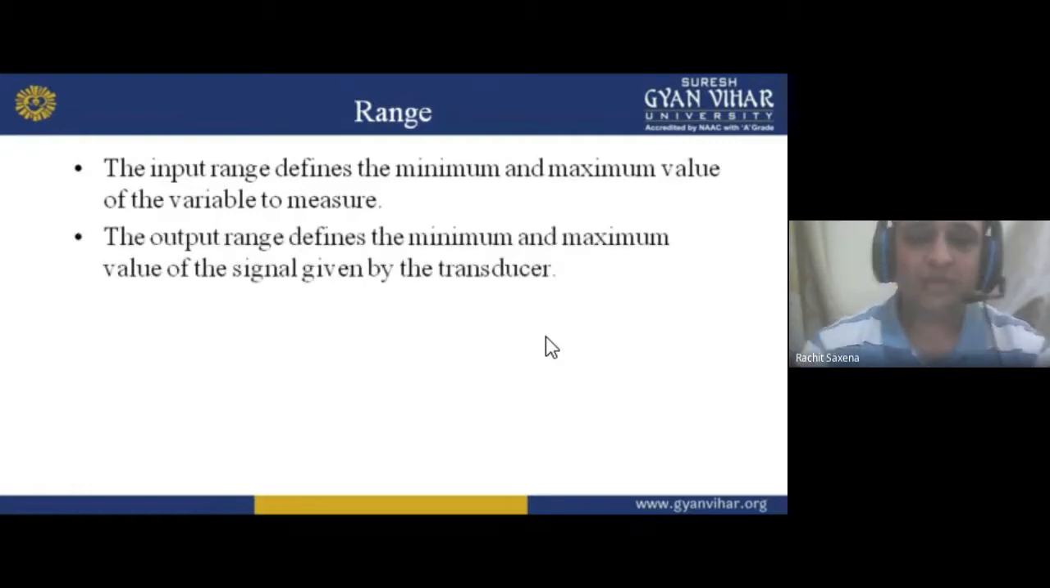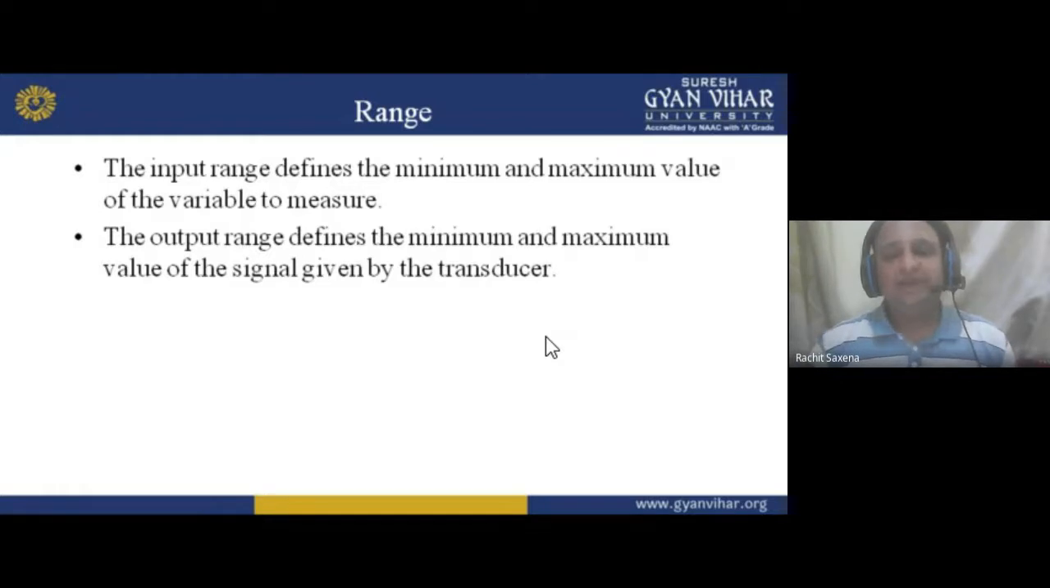The output range defines the minimum and maximum values of the signal given by the transducer. Why do I use transducer? Because the second unit deals with the transducer. Transducers basically change from one form to another. Now I have used transducer several times in this lecture. Why, my dear student? Because transducer is a very important part nowadays. Why? Because we want to convert something.